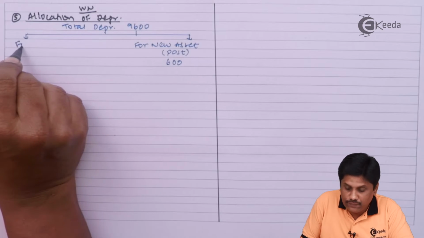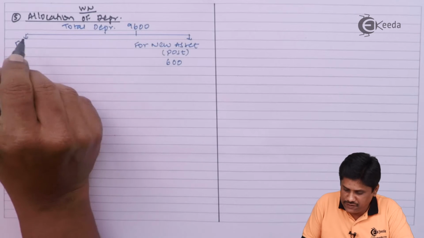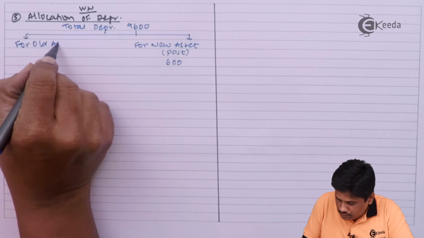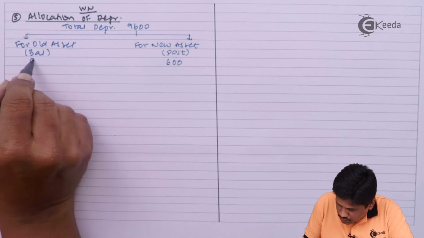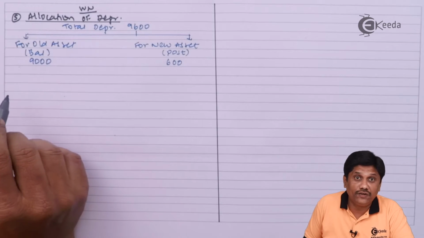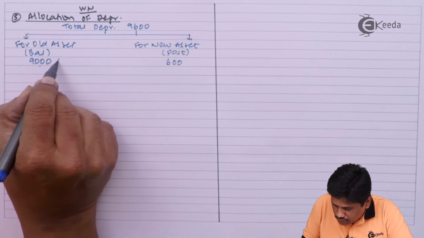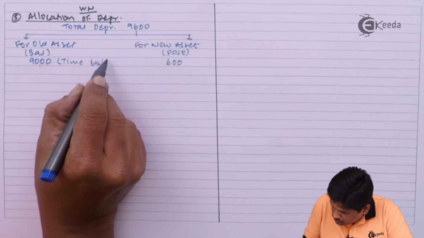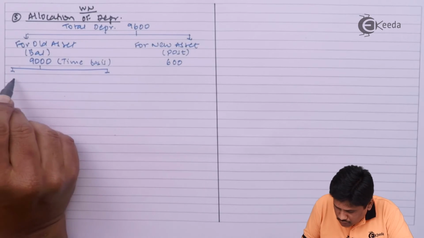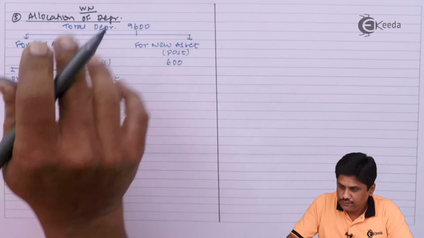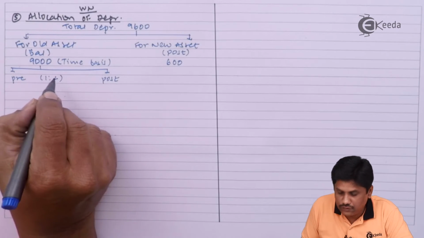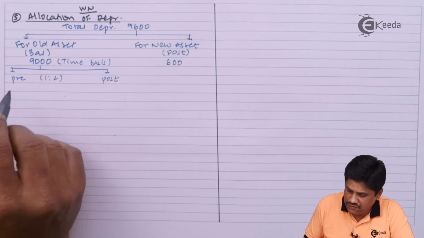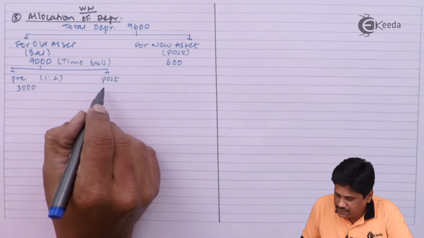So I can say for old asset remaining depreciation will be allocated on time ratio. Time ratio is 1:2, so it is divided 3,000 and 6,000.